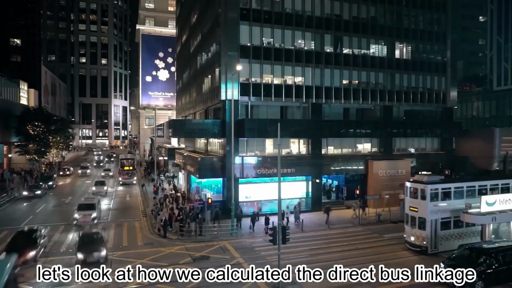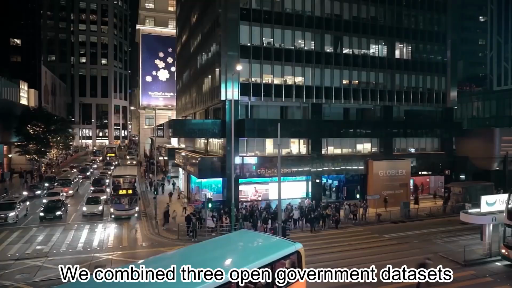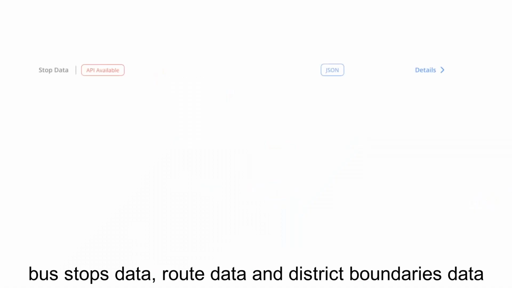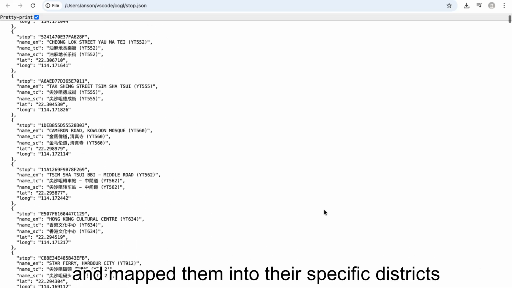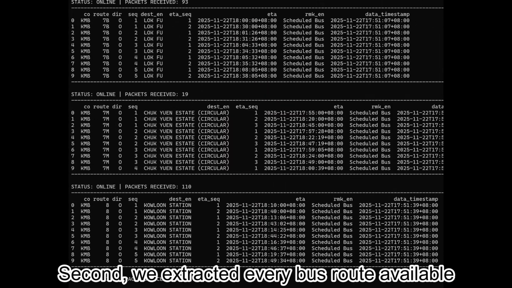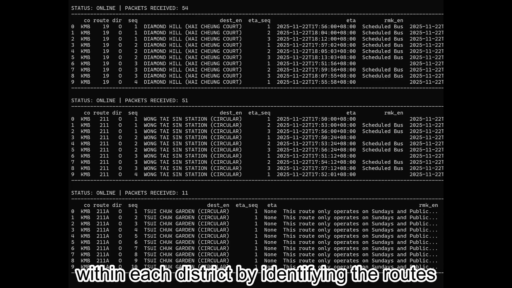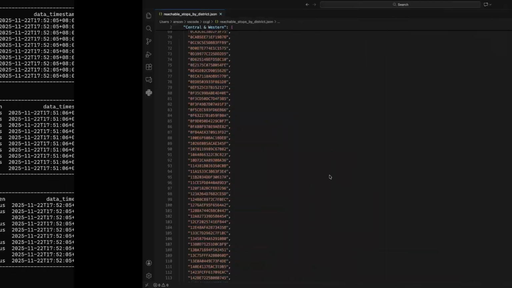First, let's look at how we calculated the direct bus linkage. We combined 3 open government datasets: bus stops data, route data, and district boundaries data. Our methodology consisted of 4 key steps. First, we took the coordinates of every bus stop in the city and mapped them into their specific districts using the district boundary data. Second, we extracted every bus route available within each district by identifying the routes that pass through the bus stops in the district.